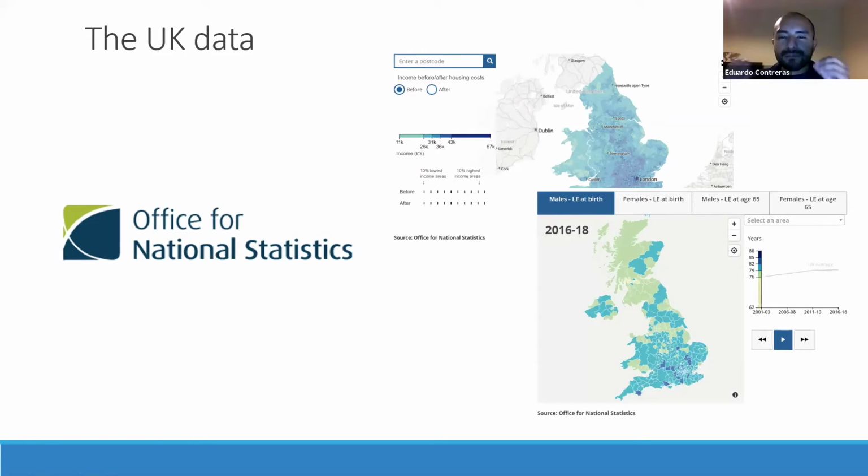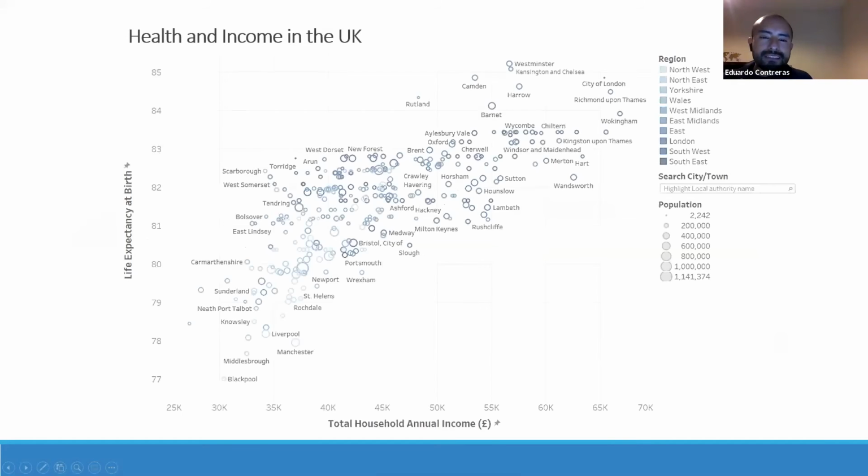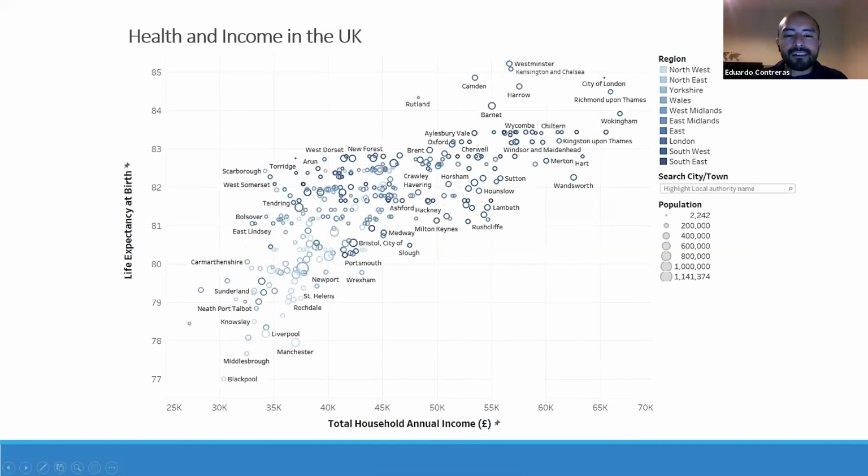So with all of these two data sets, I put them together, and after battling at some point with the different regions that sometimes these maps and this data have, after a little bit of battling with them, I went to create this dashboard. This visualization is basically a replica of what we saw in the first one: we have the income on one axis, and the life expectancy on another one.